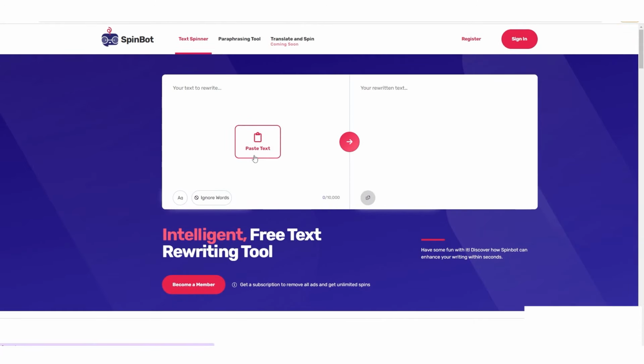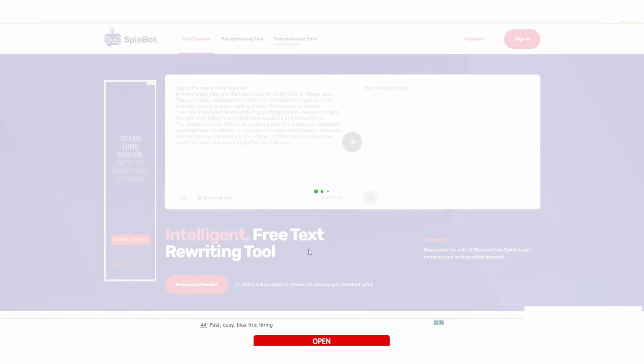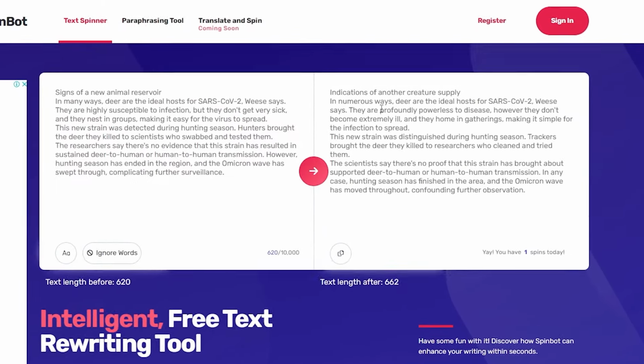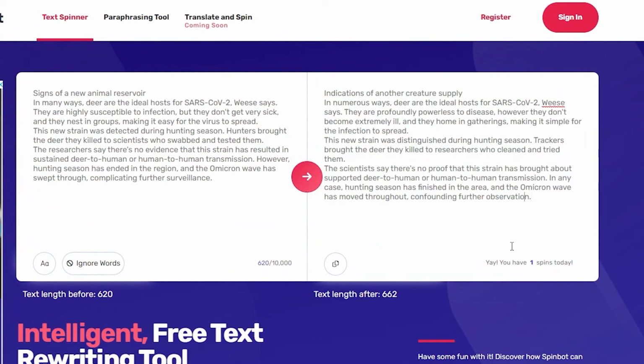All you need to do is paste the copied Google News article into the box. After that, Spinbot has rewritten your duplicated article into a brand new one that is precise and innovative, which you can now use to earn. I'll show you a step-by-step method on how to perform it, and I'll show you how to use Spinbot to make money online in a second.